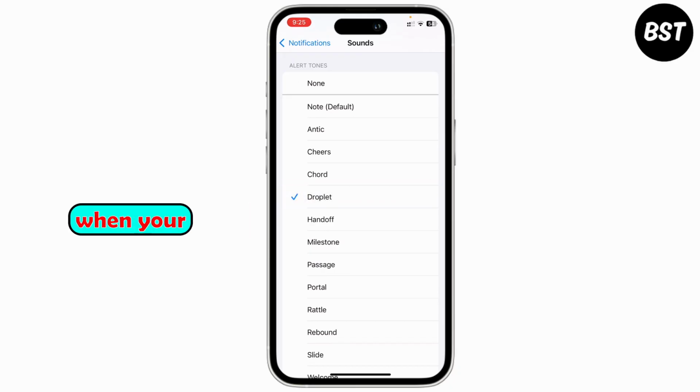Lastly, remember that when your phone is unlocked and you're actively using it, iOS may suppress notification sounds and only show a banner. So lock your screen and send yourself a text message to confirm you're hearing that ding.